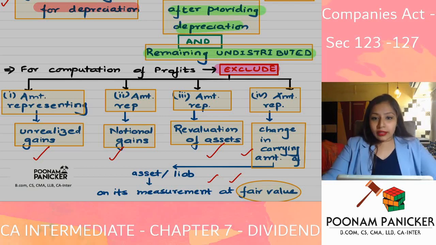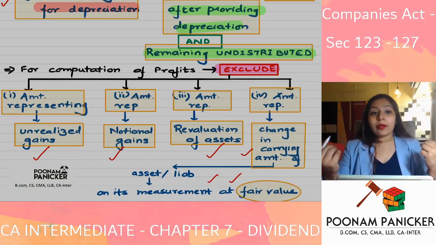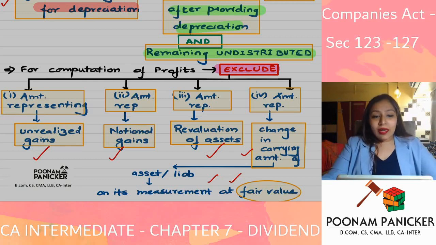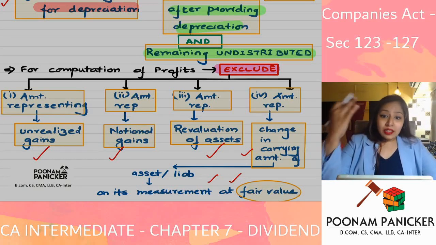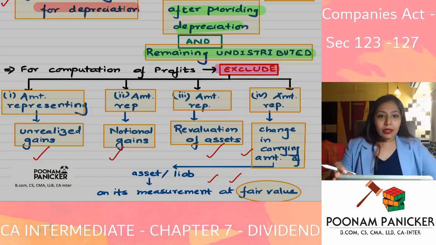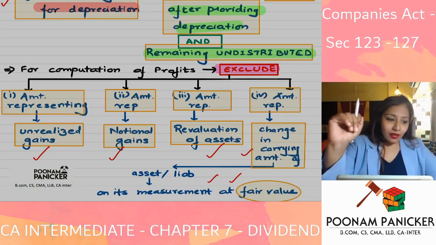Now why are you not including this? Because this is not money which has actually come into the company. If this money has come into the company, then there is something out of which the company can give dividend. But if it has not yet come in, this is an estimate of the money I can gain if I sell the asset. Those things are not yet actually there in the company, so you do not include them in the calculation of profits for giving dividend. That is one point you need to remember.